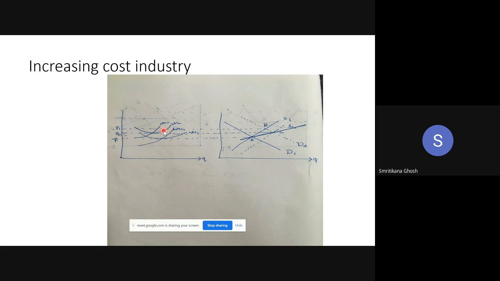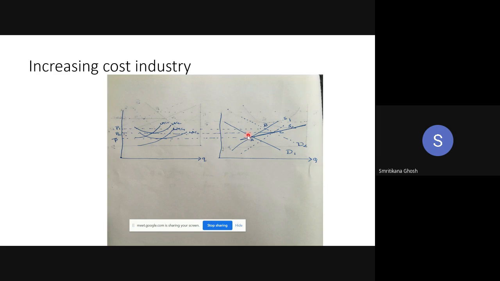As existing firms are earning supernormal profit, new firms will enter. And as new firms are entering, the supply curve is shifting from S1 to S2, to the right. As the supply curve is shifting from S1 to S2, the equilibrium price is falling.